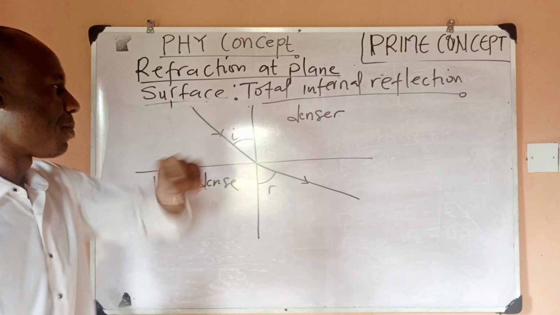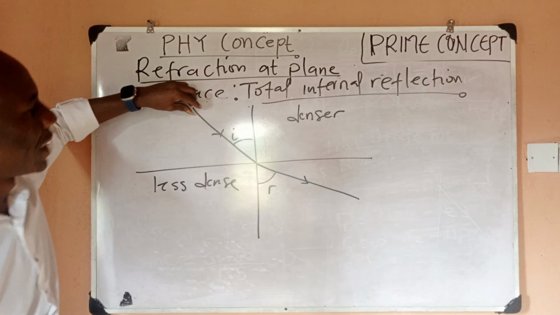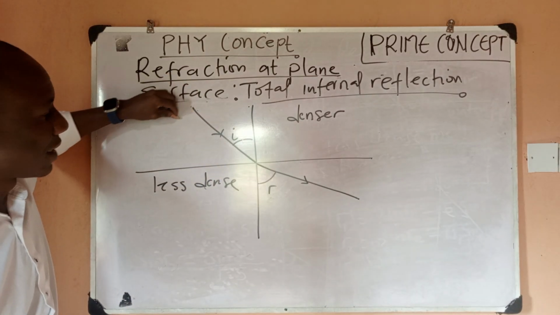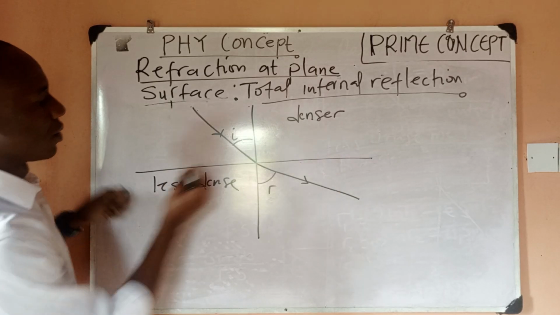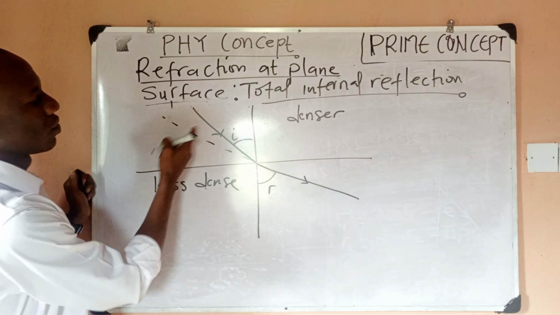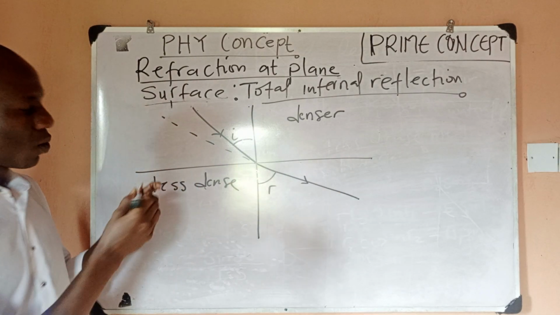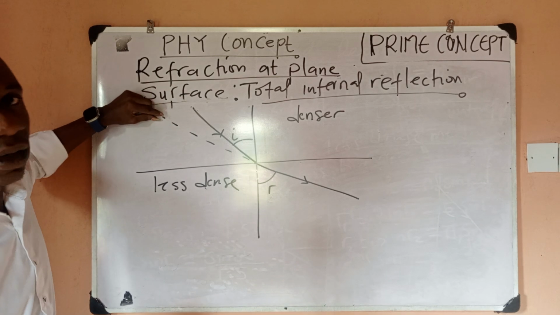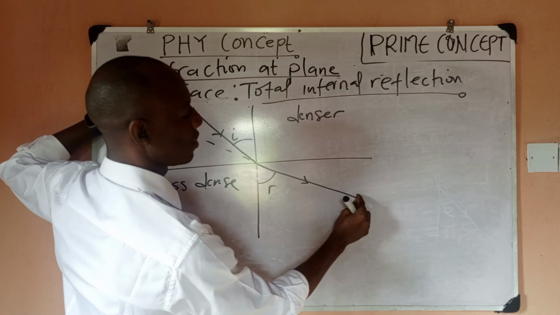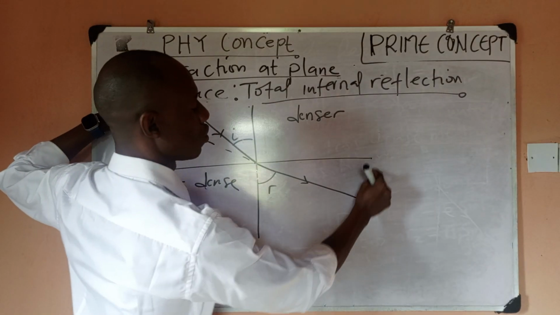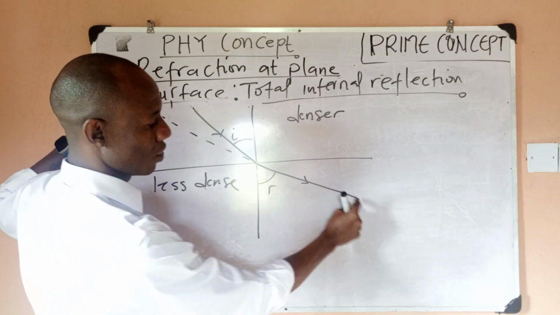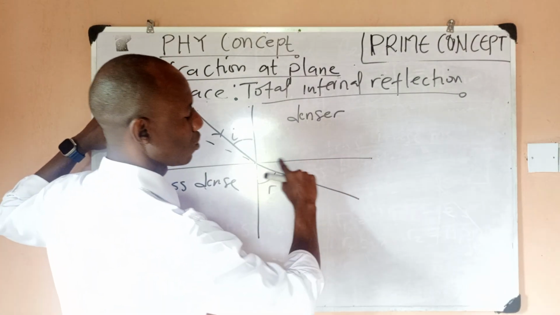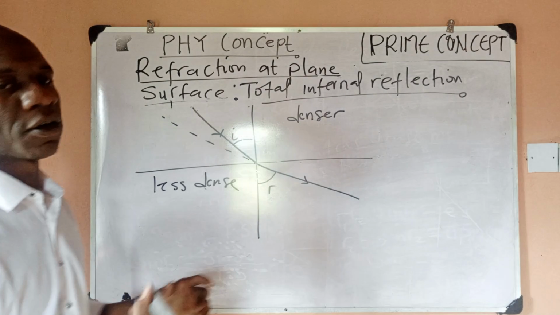Now what will happen in this case is, if we keep increasing our angle of incidence, our refracted ray will be moving towards the plane surface, right? So it will be moving away from the normal, trying to align with this surface.